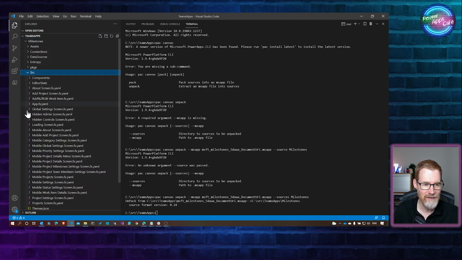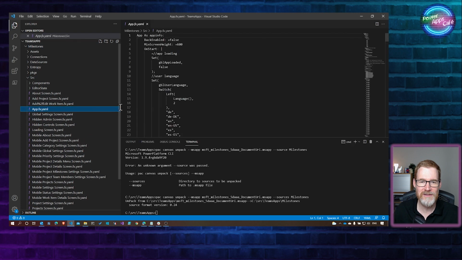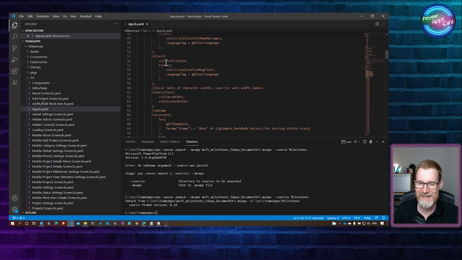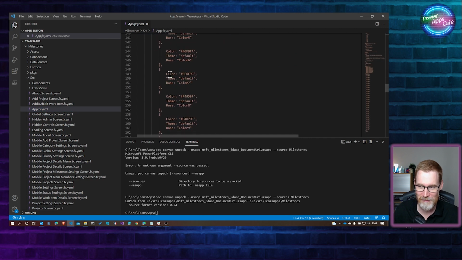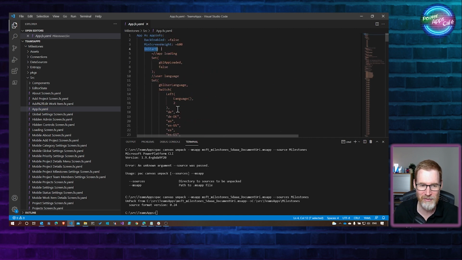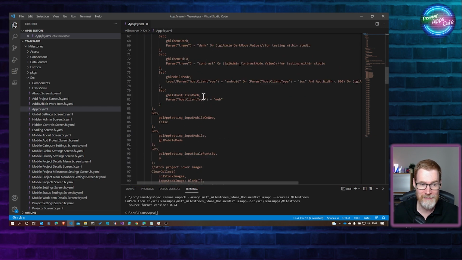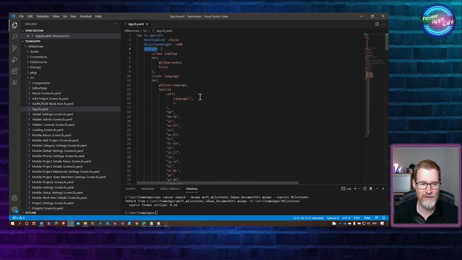Now what we've got is this milestones folder here, and you can see under the source folder, there are all of these screens. So if I look at the app YAML, you can see here we've got the app on start. It's just going to make it a whole ton easier for me to see what's going on with this code rather than navigating around all the different controls and all the different events. And also that means I can do a full search and replace.